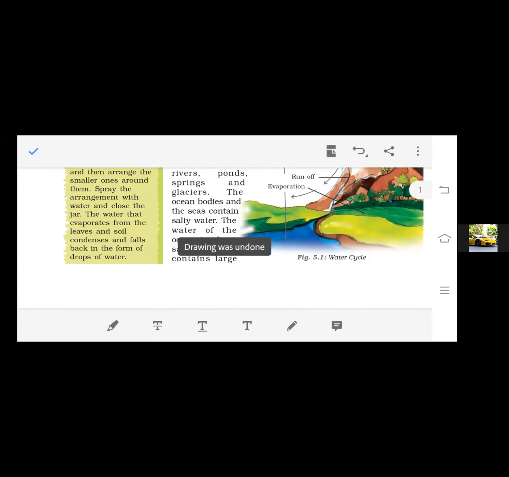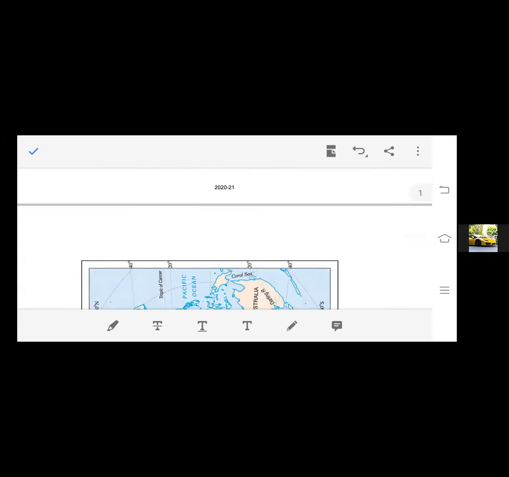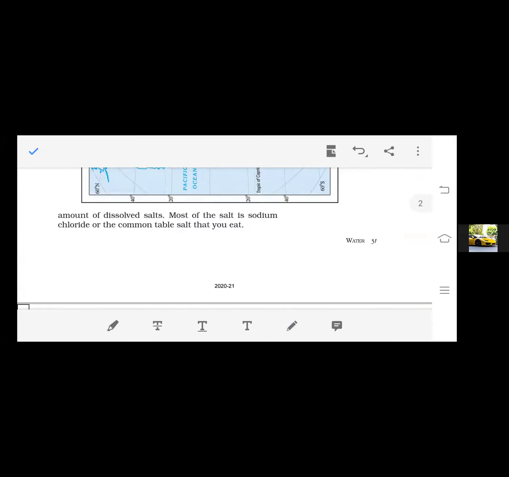So the oceanic bodies, the seas, contain salt water. The water of the oceans is salty and saline, as it contains a large amount of salts, and these include sodium chloride, the common table salt that you eat, right?